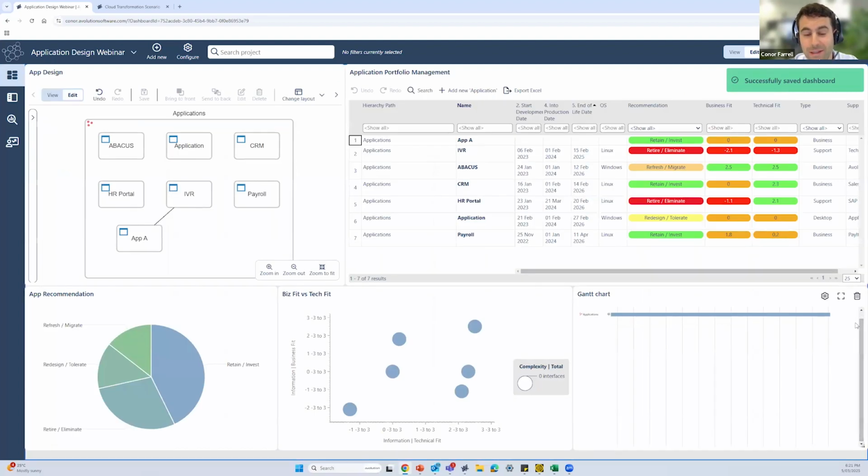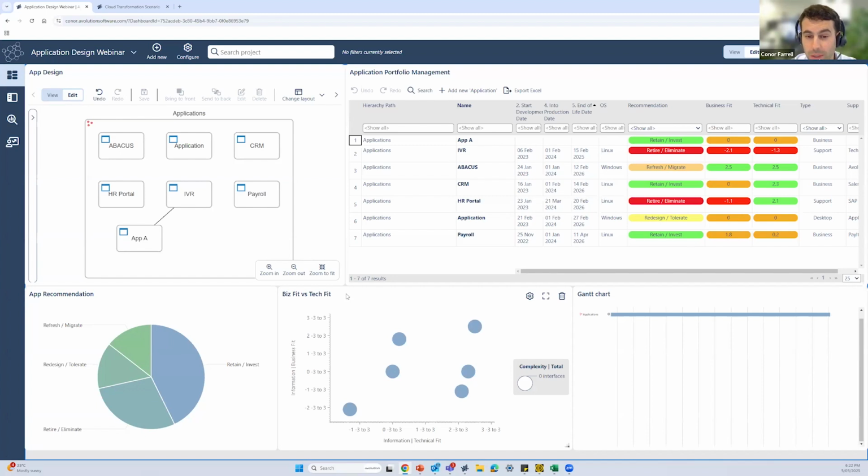So while we spent 7 or 8 minutes building out this dashboard, you can see how quick it is and how customizable it is, allowing us to start to build out a bit of a presentation of what we want to do with our applications moving forward, presenting this data to the leadership team. So we've got an idea of all of our applications here in a visual format. We have our Excel or our catalog here. We have a Gantt chart and our business fit and technical fit scores all in one central location.